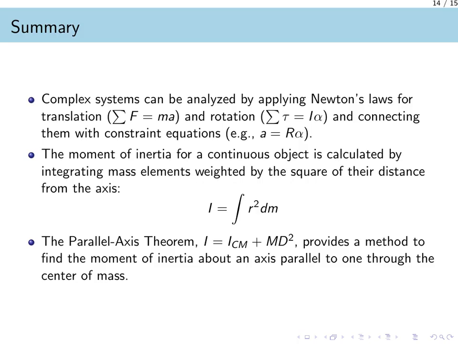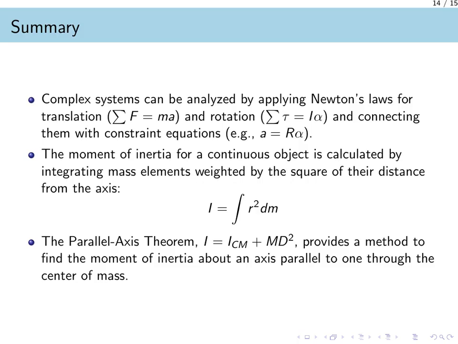Let us summarize the key tools for analyzing rigid body rotation. Our primary strategy is to combine the laws for translational and rotational motion. We use the familiar net force equals m times a for translation, and its rotational equivalent, net torque equals I times alpha. We then link these two descriptions with a constraint equation, like the no-slip condition where acceleration a equals r times alpha for a rolling object.